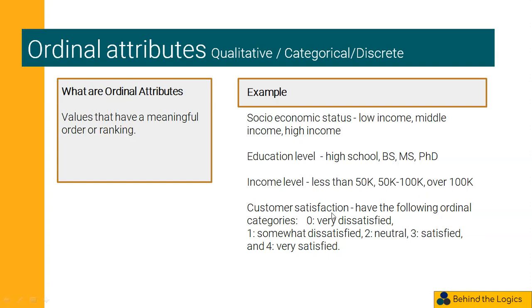And when you take customer satisfaction, it may have the following ordinal categories: 0 as very dissatisfied, 1 as somewhat dissatisfied, 2 as neutral, 3 as satisfied, and 4 as very satisfied. Here, in all these examples, the values have a meaningful order or ranking between them.